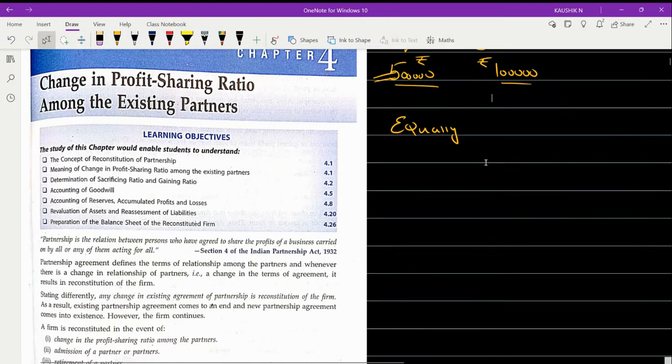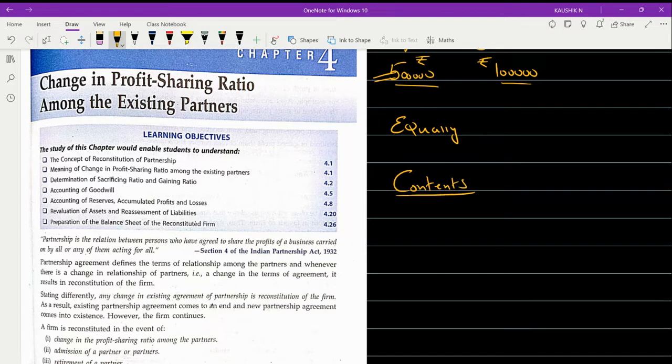Now, let us try to understand what are all the concepts that we are going to learn in this chapter. The main concept is finding out the new profit sharing ratio and the sacrificing ratio. But apart from that, we also have to understand the calculations or the treatment of various items which we are going to discuss in this chapter. So now let us move on to the contents of this chapter.